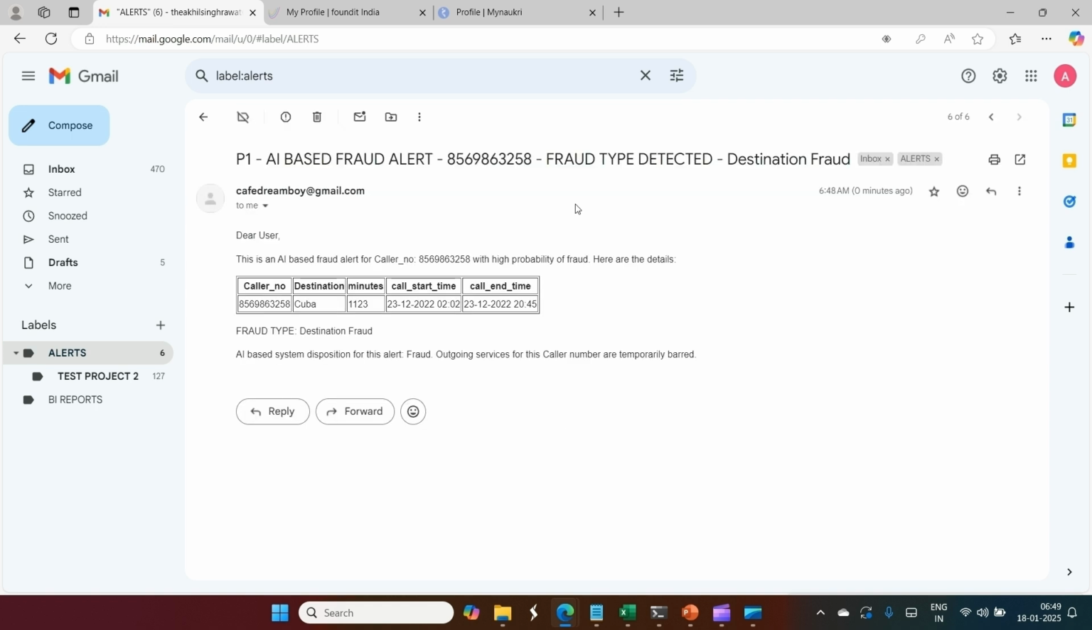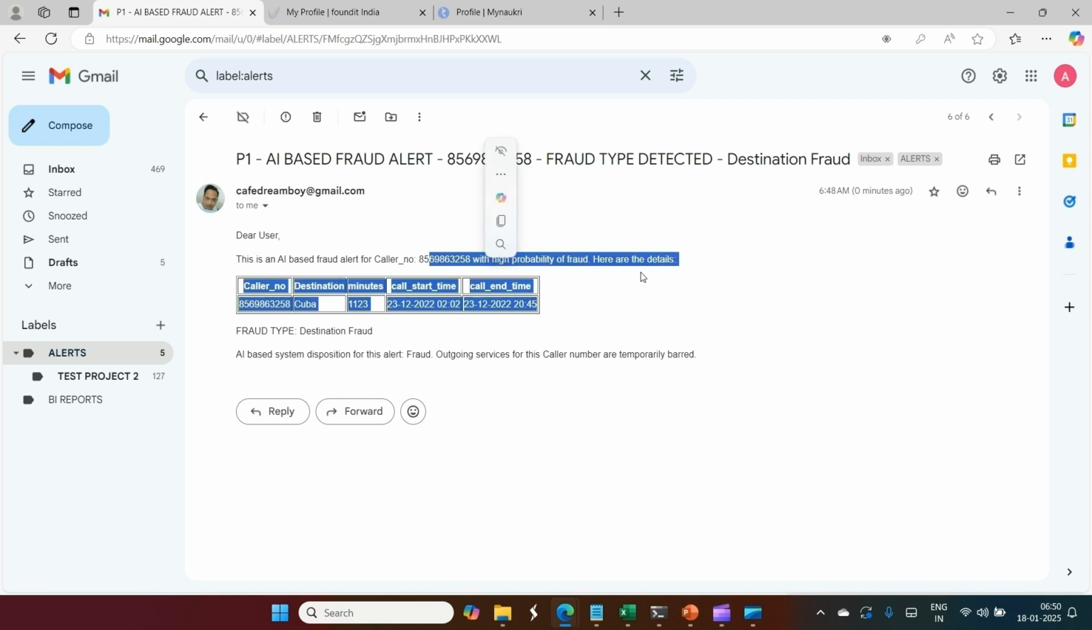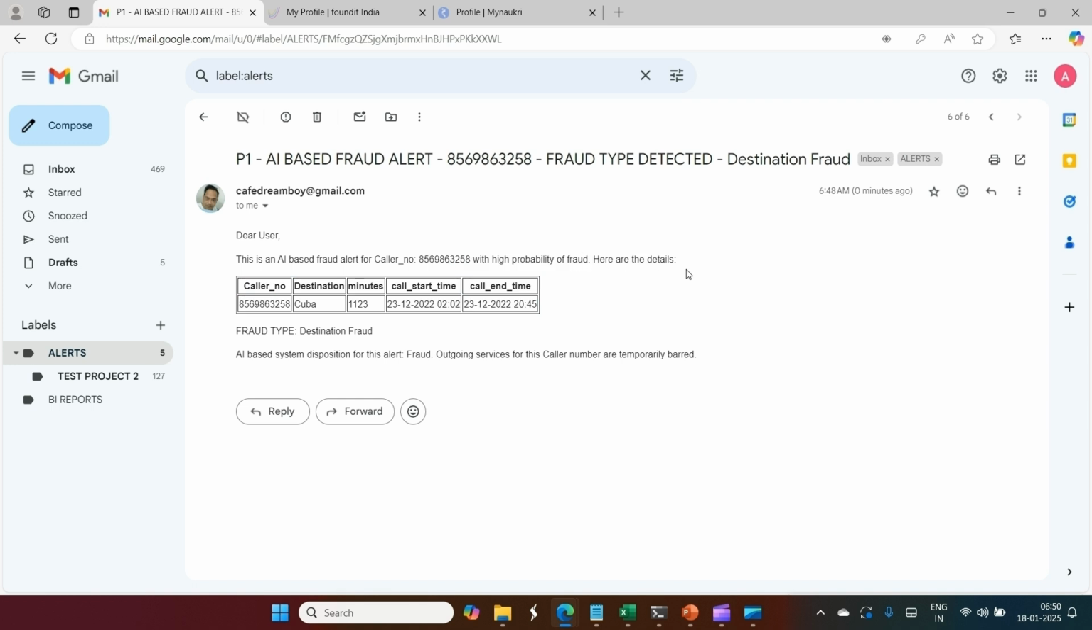Destination fraud. If I click this, you can see, and I will tell you now what the difference is. You can see P1 AI based fraud alert for this caller number, fraud type detected. So the on-duty analyst already knows that this is destination fraud, which AI has already predicted. Dear user, this is an AI based fraud alert for this caller number with high probability of fraud. Here are the details. Cuba, calling 1123 minutes. Fraud type, destination fraud. AI based system disposition for this alert is fraud. Outgoing service for this caller is temporarily barred.